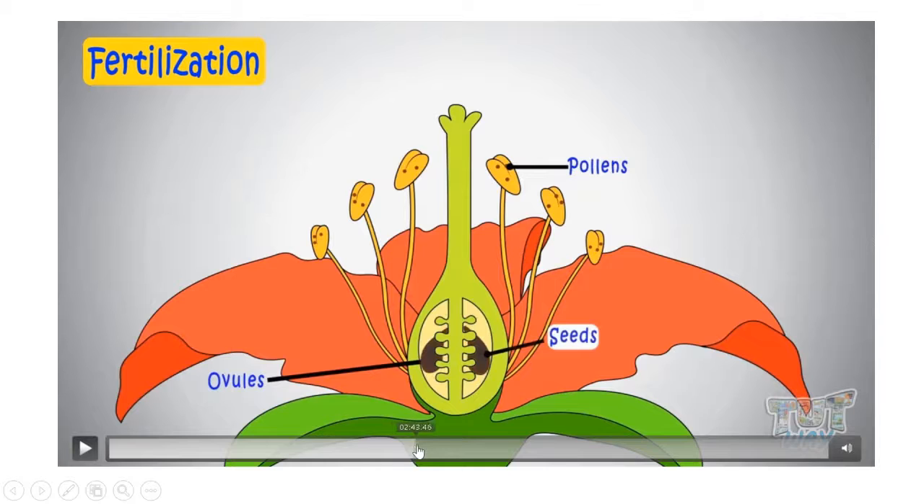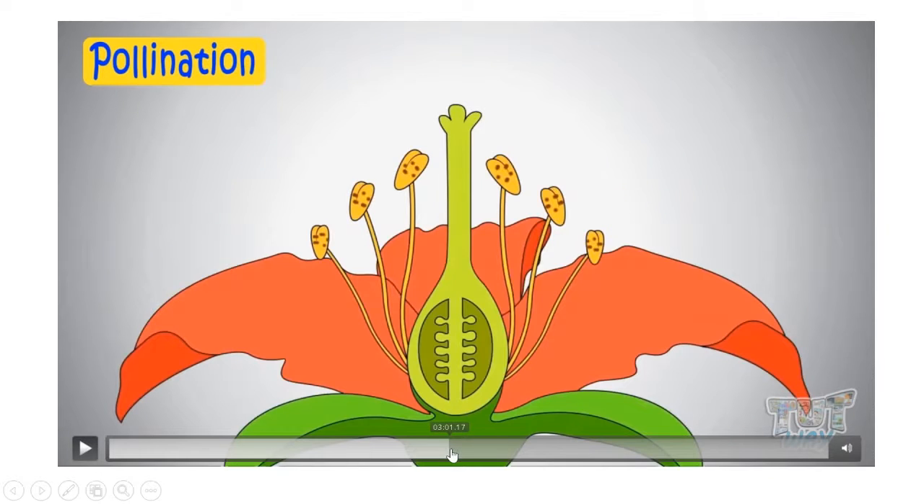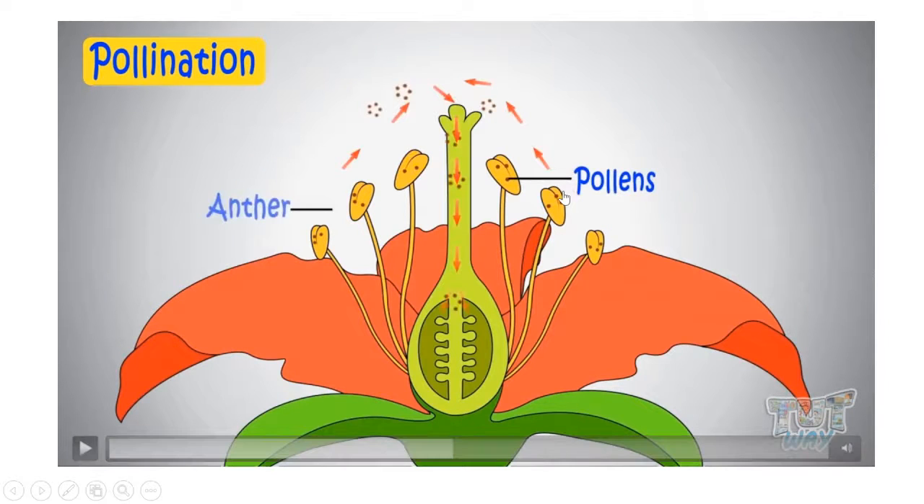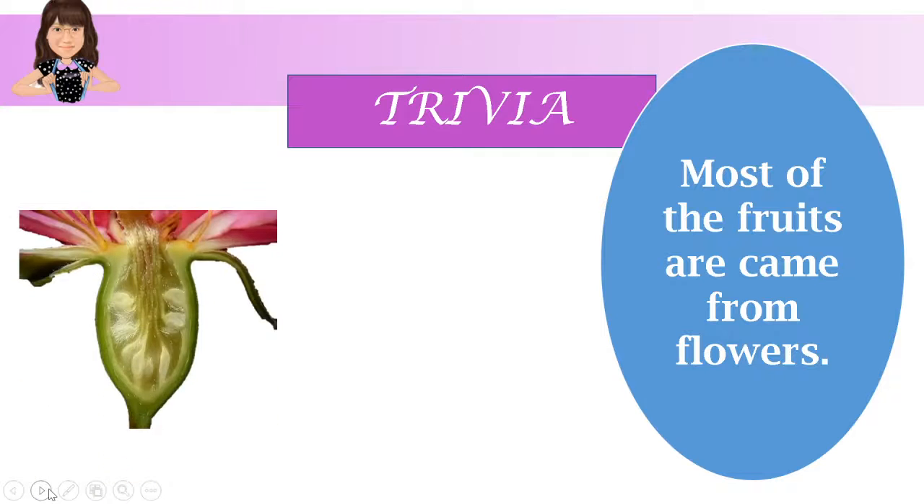Pag sinabi naman nating pollination, gumagamit ng pollen grains, okay, pollen grains para magparami. Okay, so yun po ang pinagkaiba ng pollination sa fertilization.